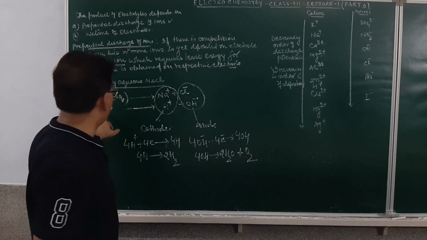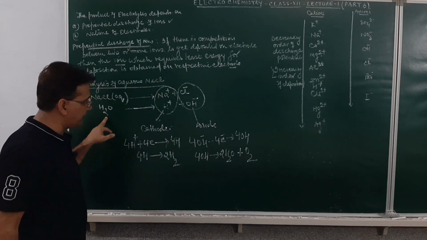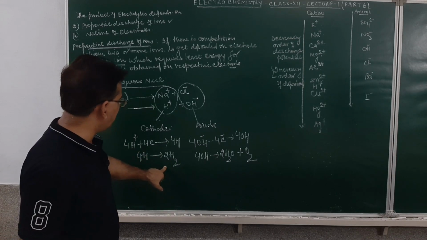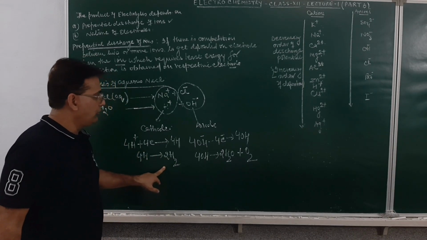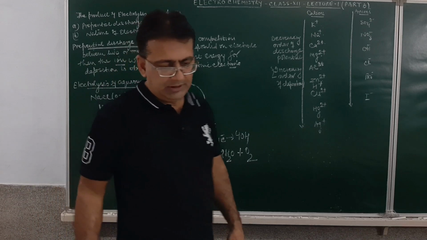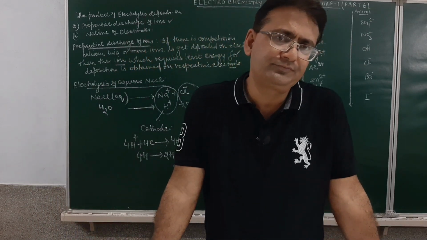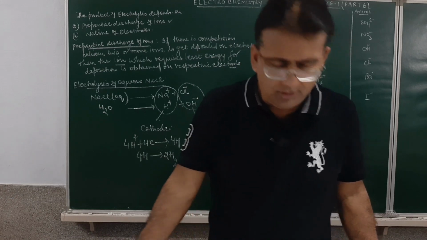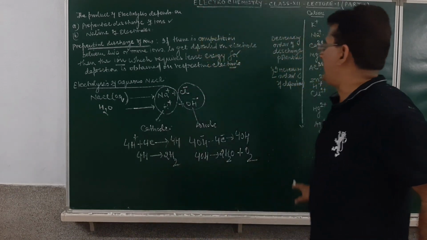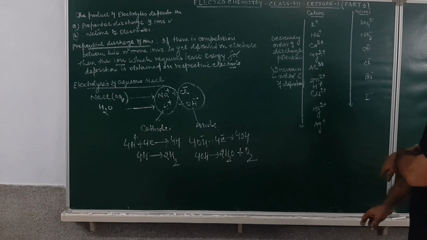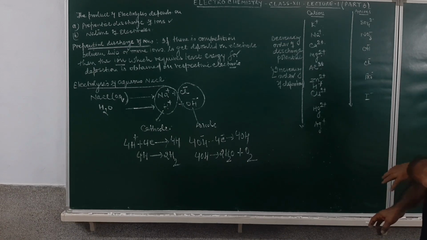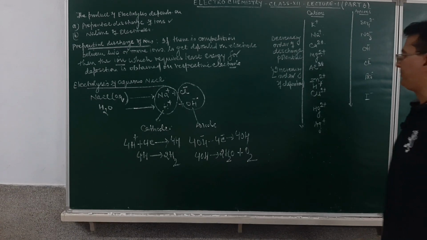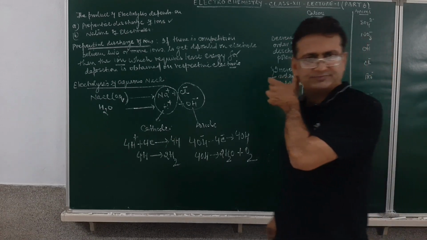So during the electrolysis of aqueous solution of sodium chloride, what is obtained at the cathode? Hydrogen. What is obtained at the anode? This will be the oxygen. Am I clear, student? This over here will be the oxygen. This is the effect of electrolysis of aqueous solution based on the preferential discharge of the ions.